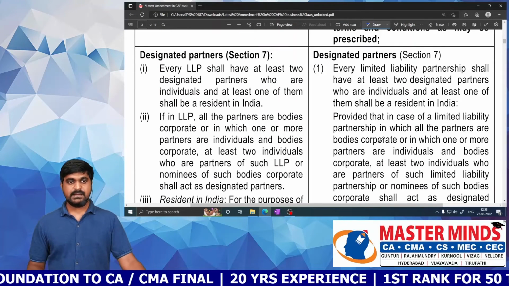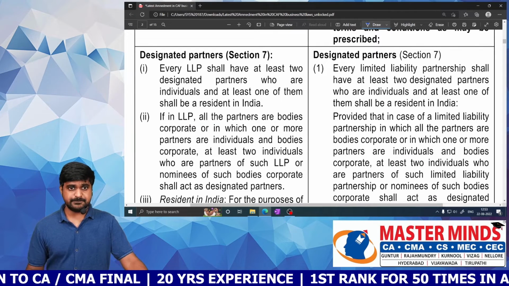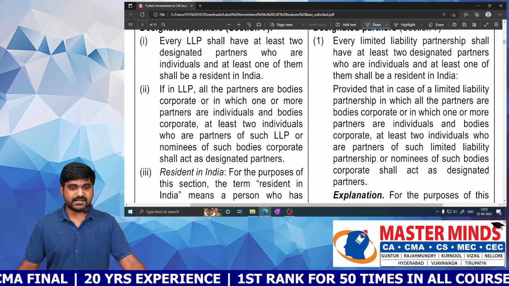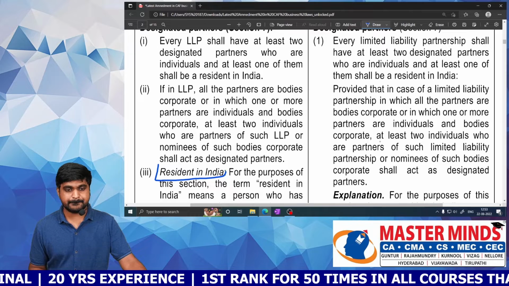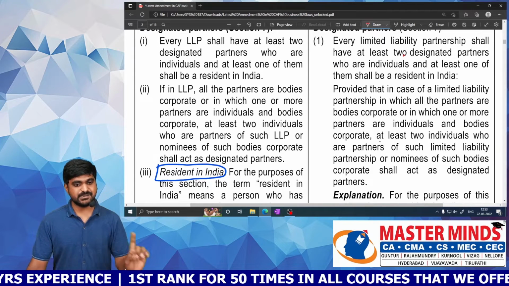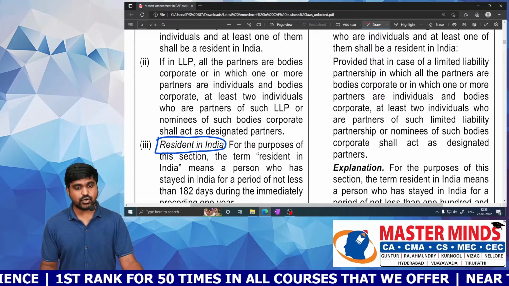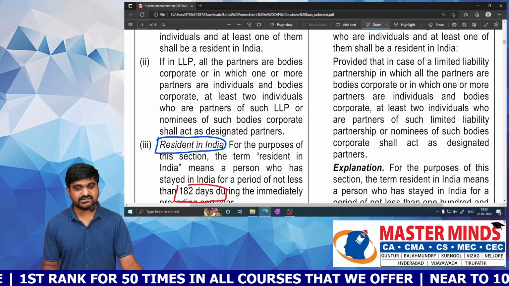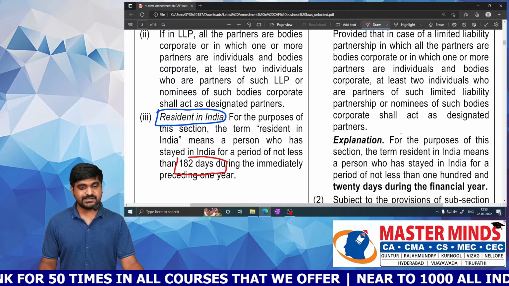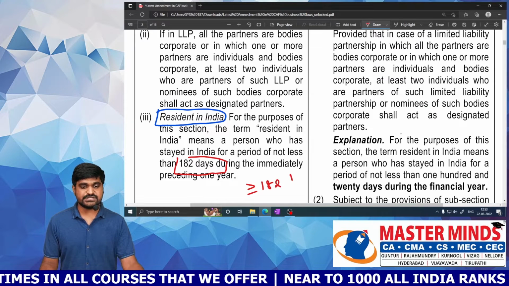Next one, designated partner. So what is the update in designated partner? Previously, among all designated partners, at least one designated partner must be resident in India. Then who is resident in India? Who stayed for a period not less than 182 days during the preceding financial year. That means that person needs to stay in India for a period greater than or equal to 182 days.